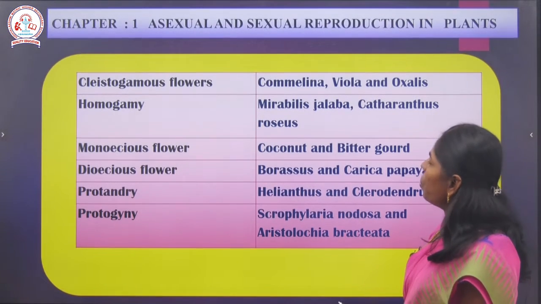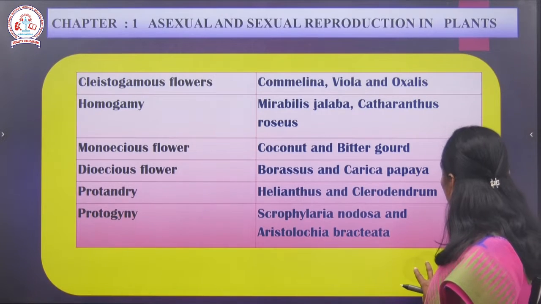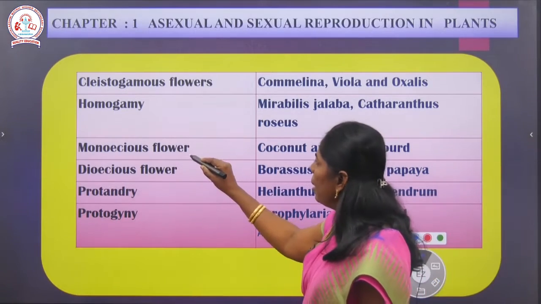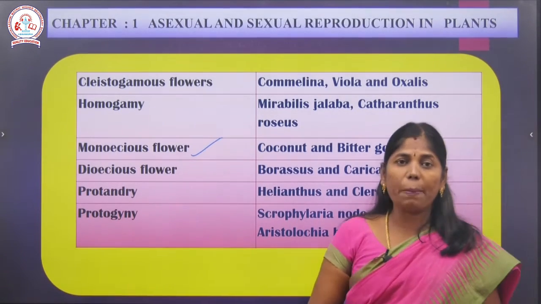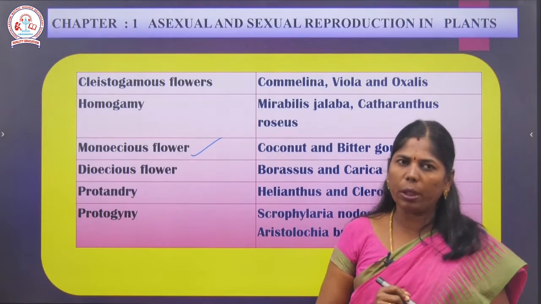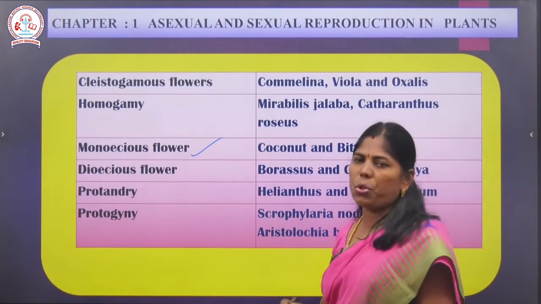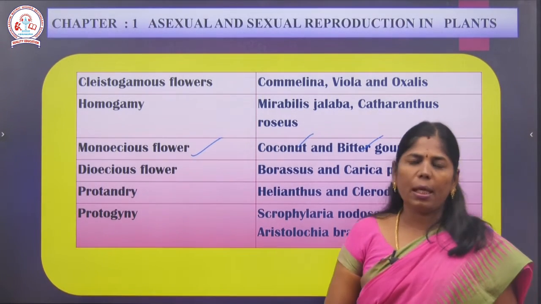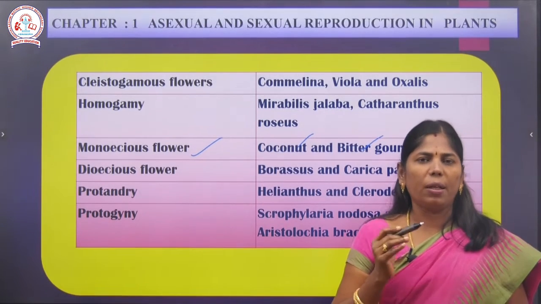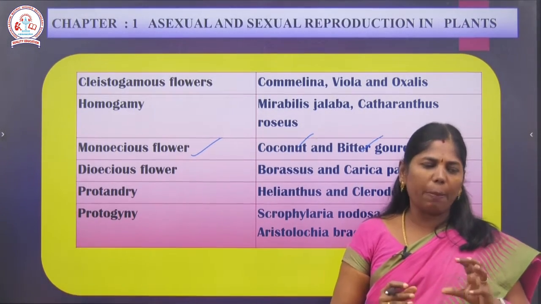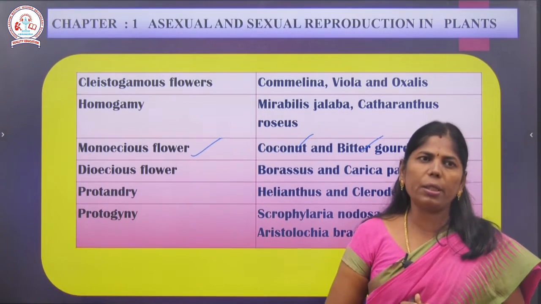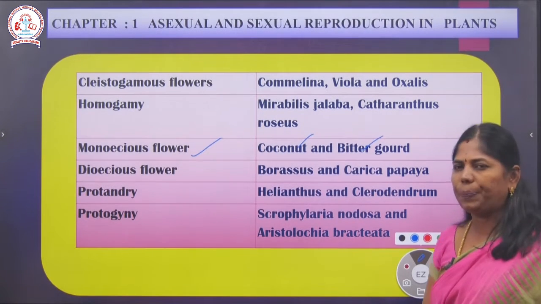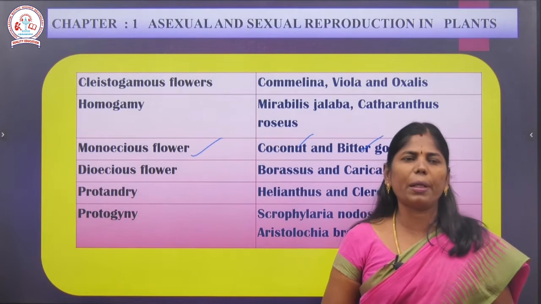Next, what is a monoecious flower? Monoecious means the male and female sex organs are in the same plant. In monoecious plants the male flower is separate and the female flower is separate, so the male and female flowers are present in the same plant. Examples are coconut and bitter gourd. And dioecious means only male or only female flowers are present on a plant. The male flower is on one plant, and the female flower is on a separate plant. Examples of dioecious are Borassus and Carica papaya.